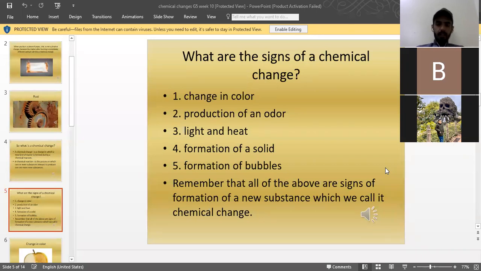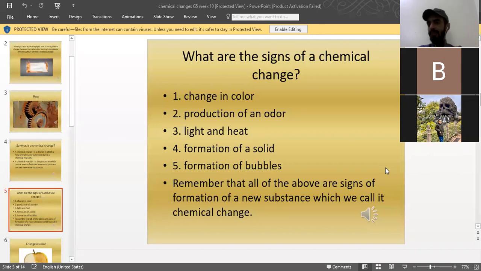Formation of bubbles. If bubbles are created in any liquid, it usually is a symptom that some chemical change is happening. Let me give you an example. There is a thing called calcium carbonate. You have not heard about it, but there is such a thing. Whenever we put it in water, it creates carbon dioxide, and it comes out of the solution like bubbles.